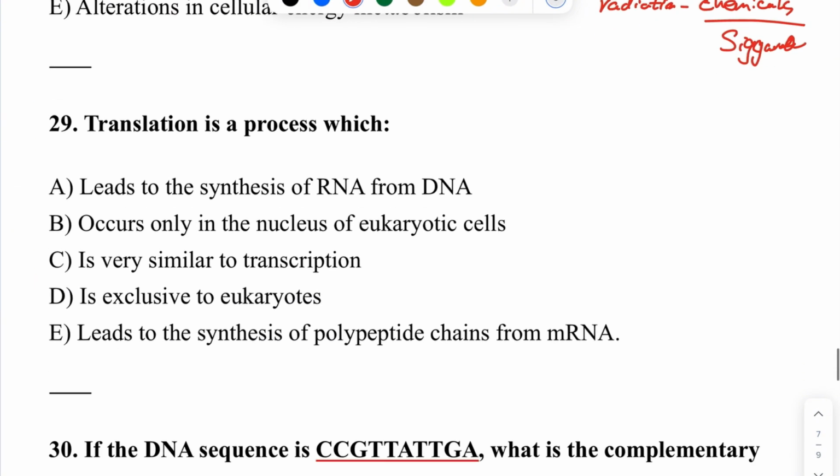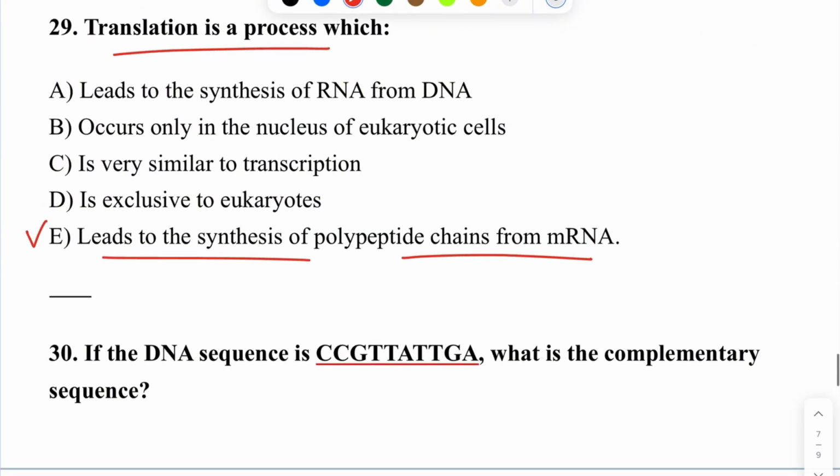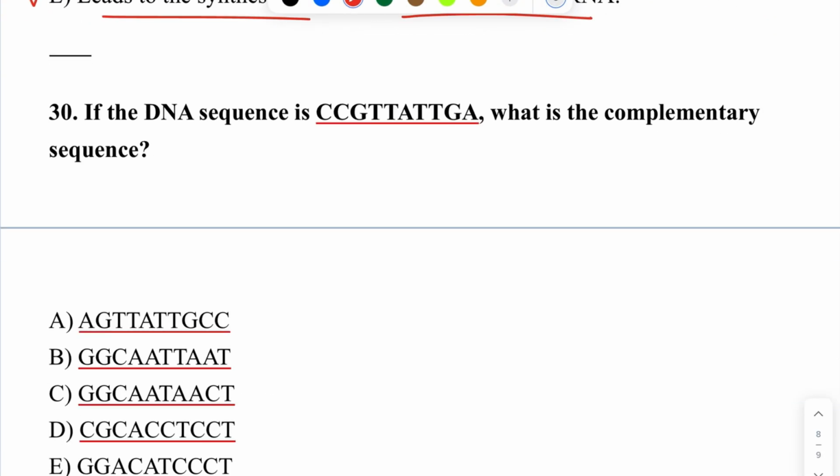So the next question, 29. Translation is a process which, E, leads to synthesis of polypeptide chains from mRNA. I explained that for you. So the next question, 30. If the DNA sequence is CCG, TTA, TTA, what is the complementary sequence? It's an easy question.